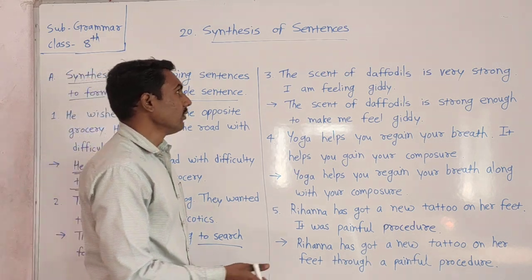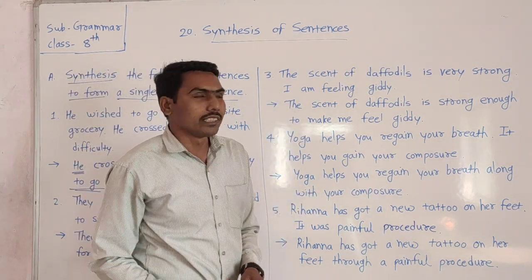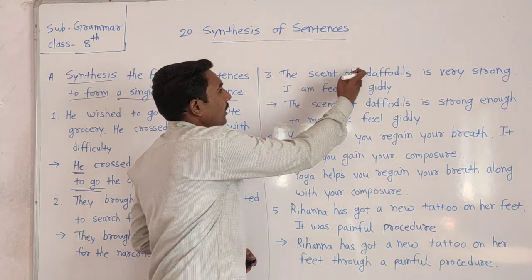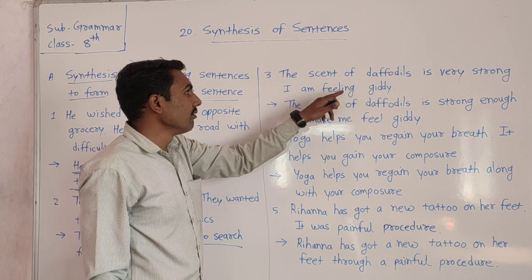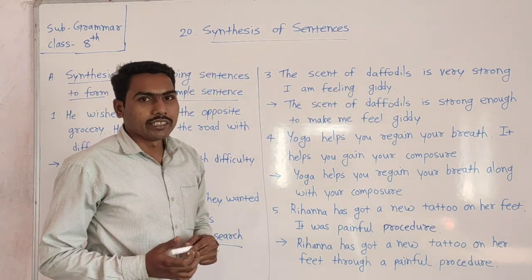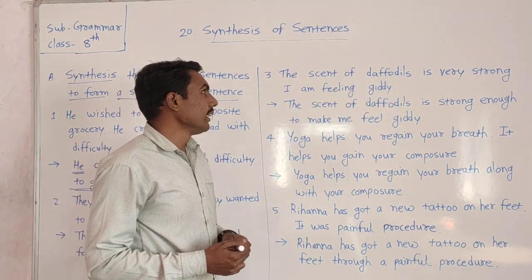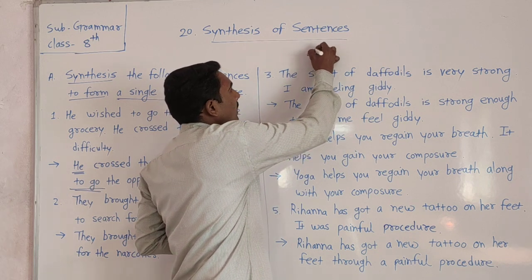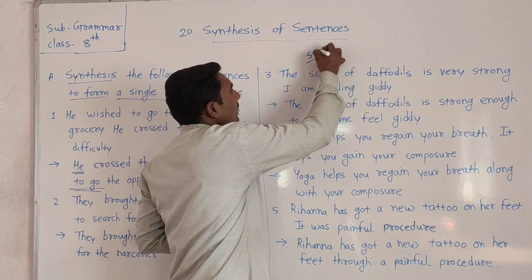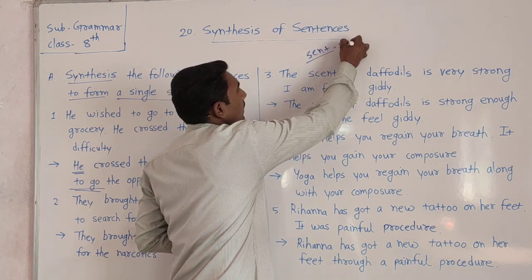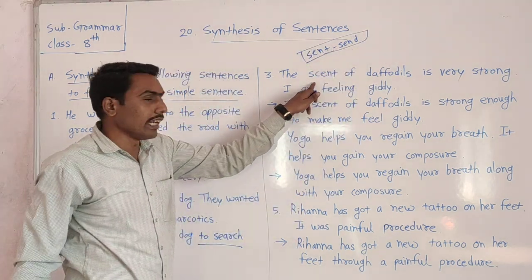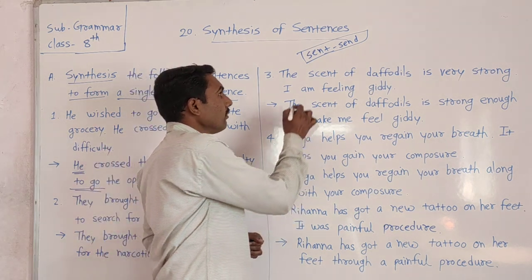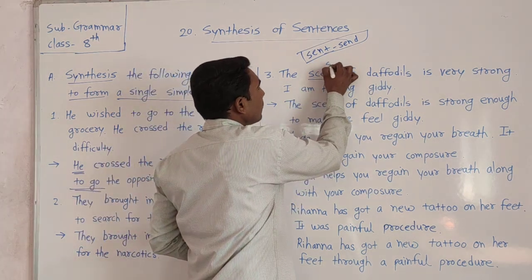Okay. Now the third one is here. The scent of daffodils is very strong. I am feeling giddy. In this example, scent and scent are both two words. Scent means to send, it is a form of send, पाठवणे. And this scent means sugandha, this scent means smell.